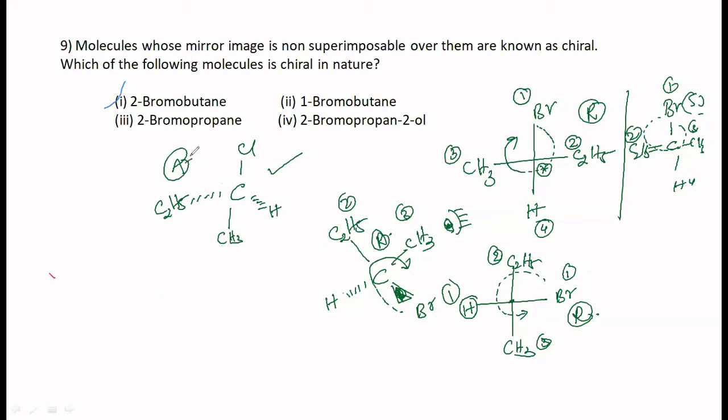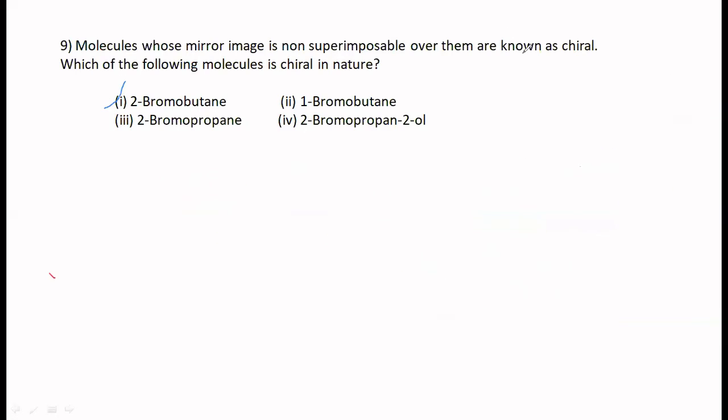So for that, what you do? You are supposed to identify the configuration of this compound and then the configuration of the option that is given to you and find out which is the correct one. Okay? Any doubt here? No. Okay, fine. Let's move on to the next one.